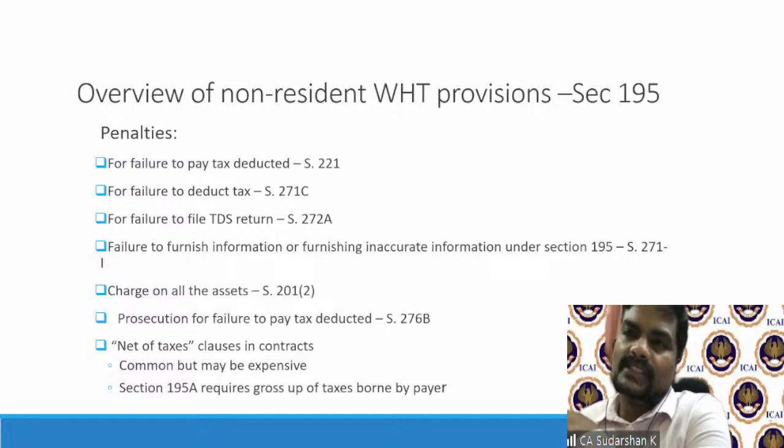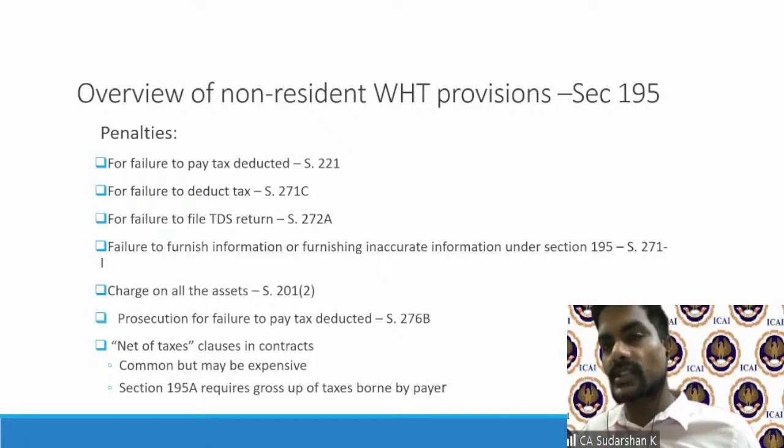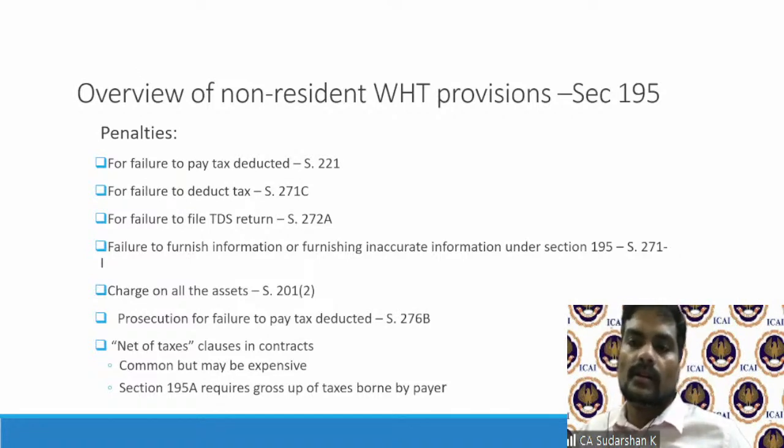Don't involve me in the picture. So from an Indian payer standpoint, it's not the 100 rupees fee, it's 100 plus the TDS. The tax has to be grossed up. So his cost will balloon up because he is bearing the tax. And the tax authorities have also validated that. They said, yes, under 195A, you can do a grossing up of the taxes.